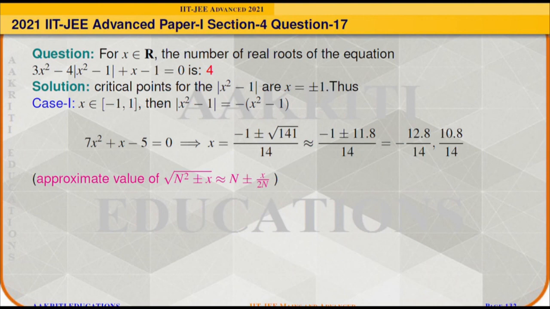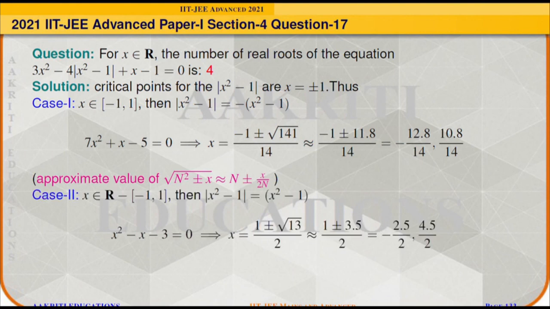Now as we know that the approximate value of a quantity of the form square root of (n square plus minus x) is nothing but n plus minus x by 2n. So using the same formula, the square root of 141 can be simplified as 11.8 and the approximate values of x will come out as minus 12.8 by 14 and 10.8 by 14. Both of these values lie between close minus 1 to close 1 and hence both of these are the roots.